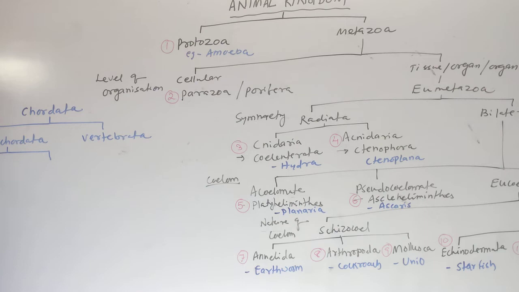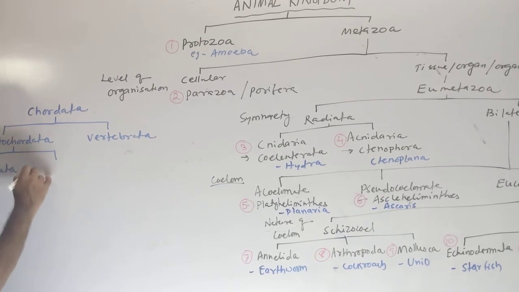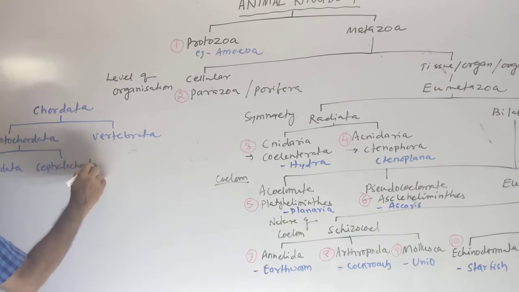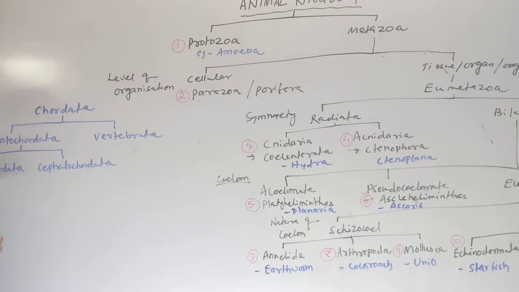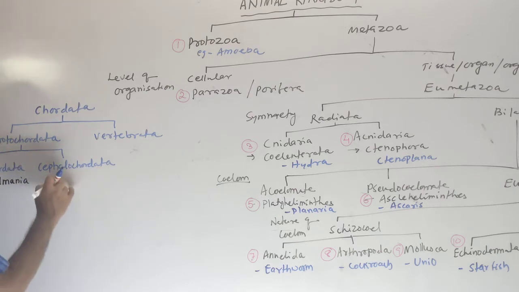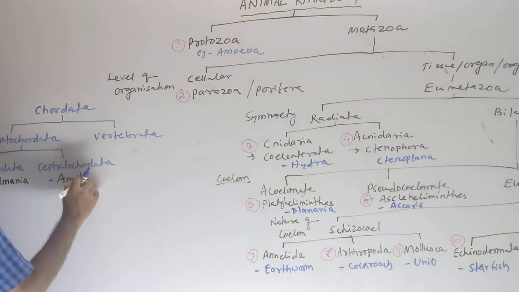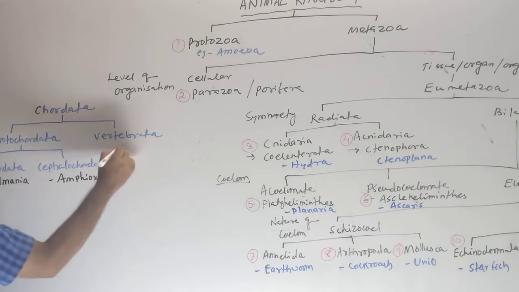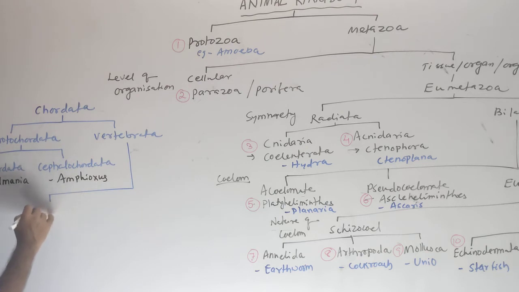The Protochordata divides into Urochordata and Cephalochordata. One of the examples in Urochordata is Herdmania, and in Cephalochordata, Amphioxus. Clear?